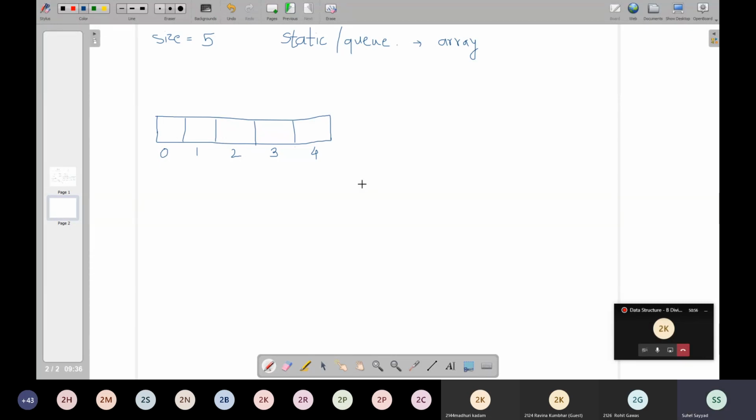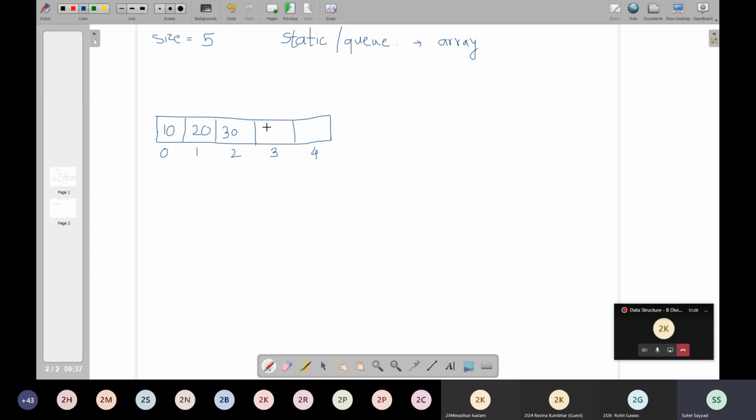Are you getting this, my dear students? Now if I ask you to do NQ, I will tell you how this NQ will execute. If I do NQ 10, it will happen here. Next NQ, it will happen here. Again NQ, here.